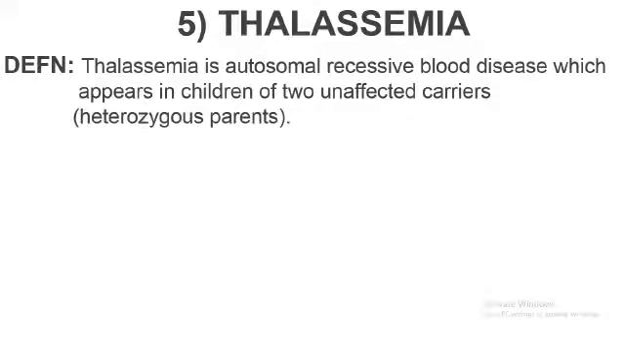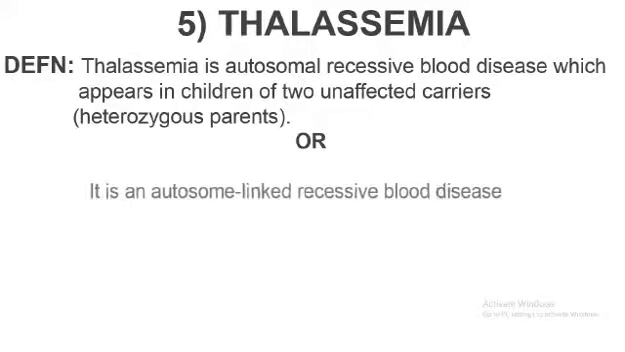So in other words, thalassemia is an autosomal recessive disorder concerned with hemoglobin, seen in children whose parents are carriers. They don't have the disorder, but they have one gene present in them which is transferred to their children. So since the child receives an autosomal recessive gene from both the parents, the chances of the child getting this disorder are more. Or you can define this in another way.